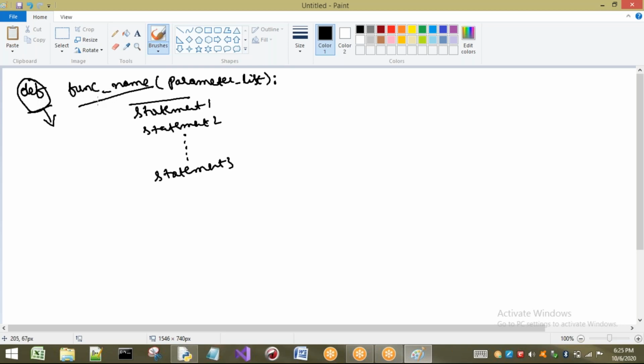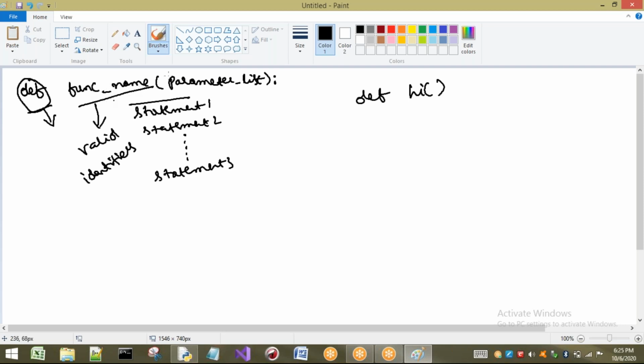What am I going to define? I am going to define the function name. For example, hi. I am going to define hi. Hi is what? A function name. A function name can be any valid identifier. Already we know the rules of identifiers. So based on those rules, we can write any name here. Identifier rules are there, we have seen that. So any valid identifier can be written as a function name.